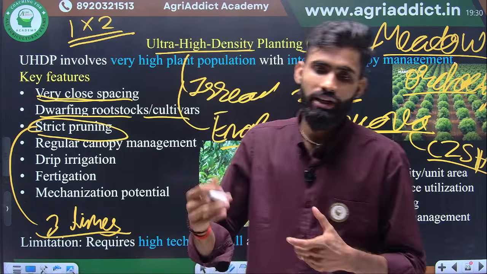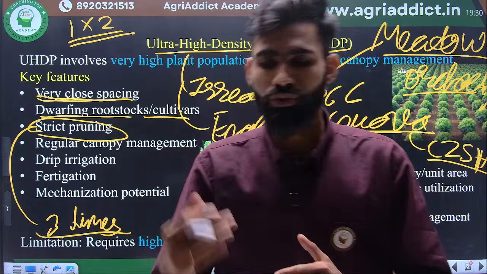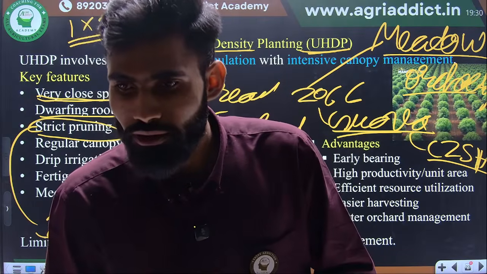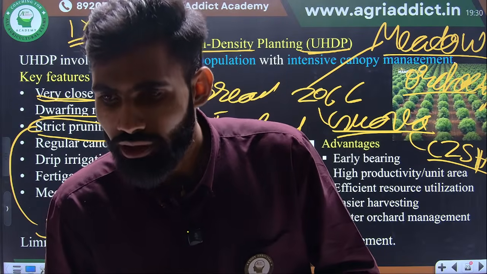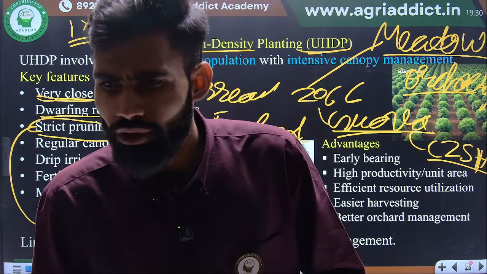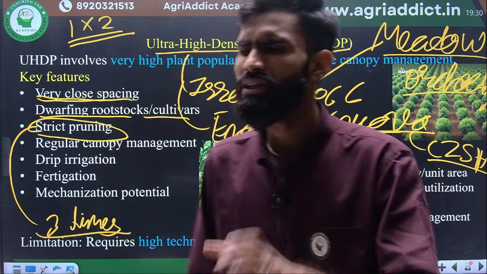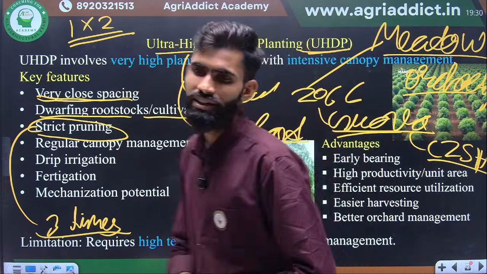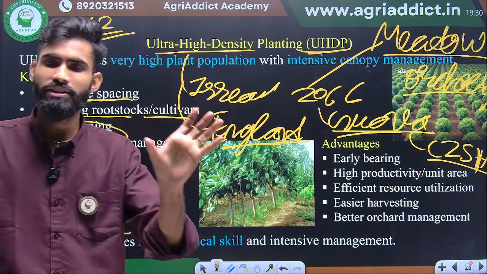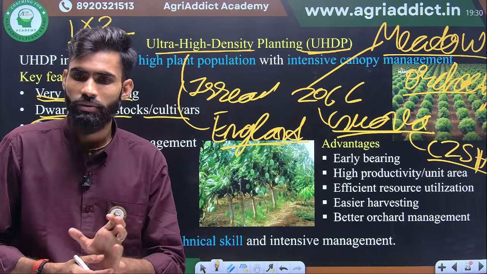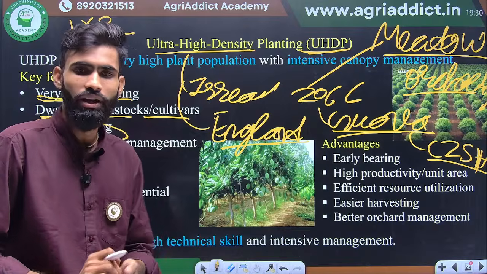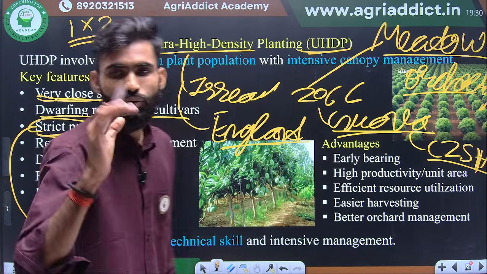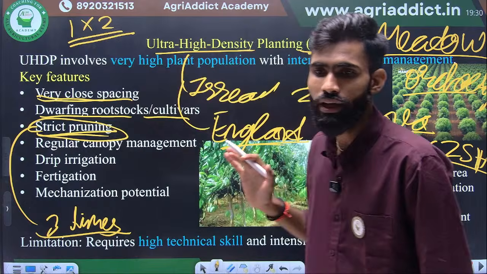Ambe Mrig, just after harvesting, you should follow bridge grafting. Bridge grafting we will discuss in the grafting section because it will interfere with this lecture. In grafting, what the techniques of grafting are, why we follow bridge grafting, everything we will discuss. So strict pruning means regular pruning, which is there in our high density planting.